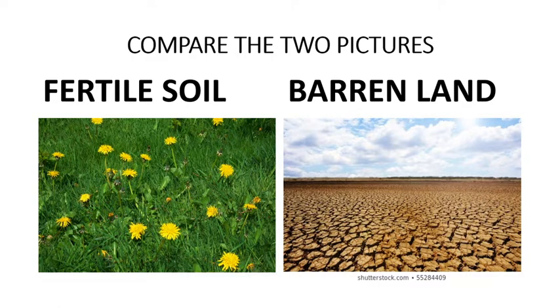Now, the topic that we are going to start today is soil pollution. I have given two pictures in the beginning of my presentation. The first picture you see over here is of the fertile soil, and the second one is the barren land. Here in the fertile soil, you can see flowers grown, vegetation is there, some butterflies are there. It's a perfect example of a good balanced ecosystem.